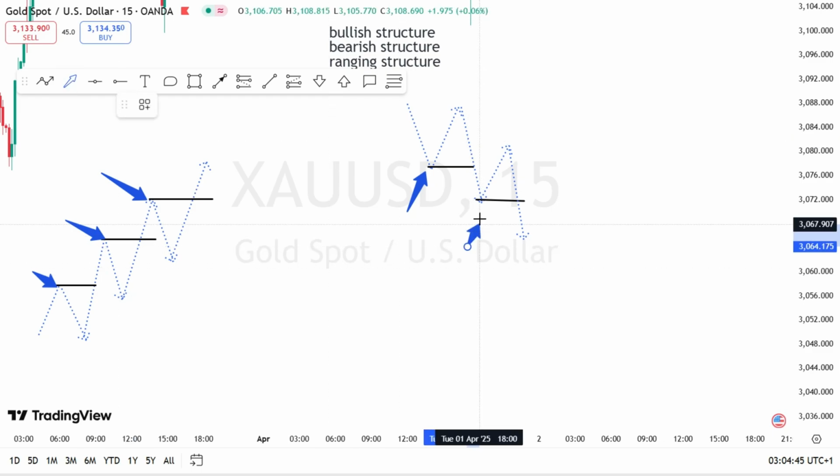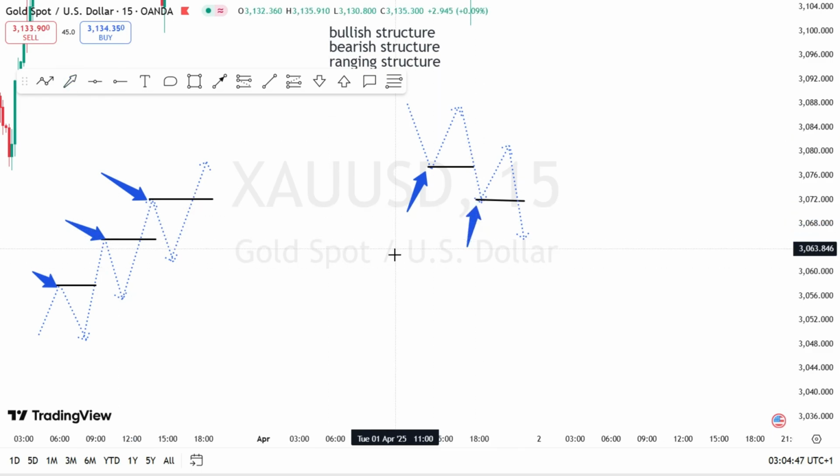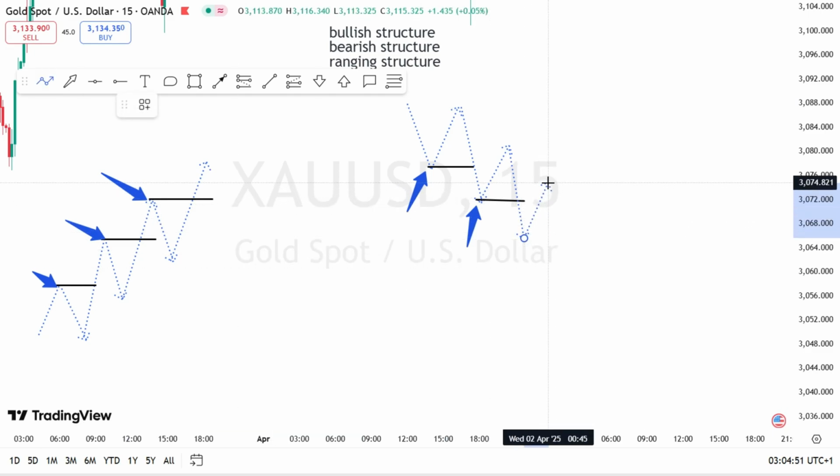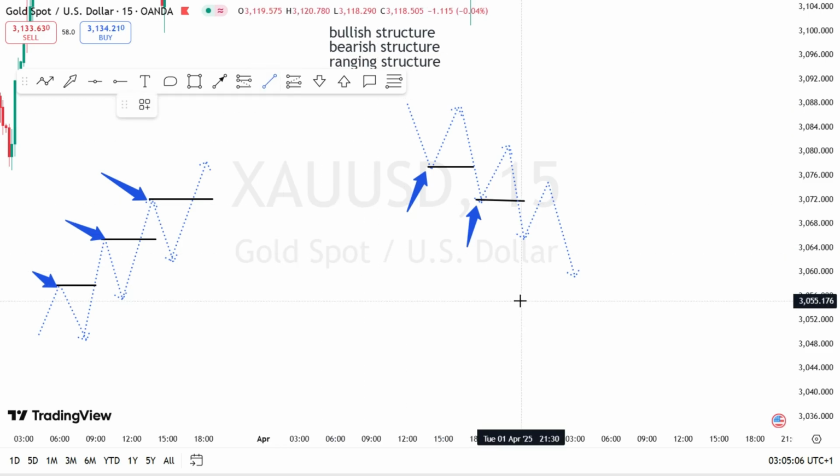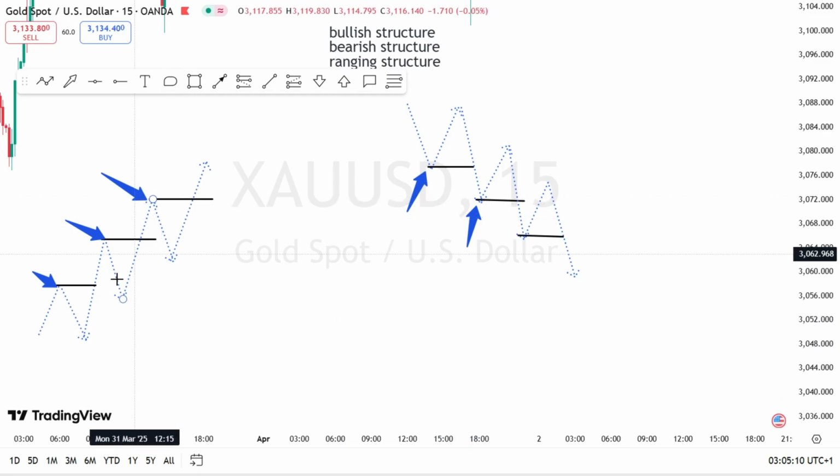Our second low also has been taken out over here. Alright. So if price pulls back again and it comes down to test this low and takes it out, it means market is forming what? Bearish structure or bearish what? Trend. Alright? That's it.